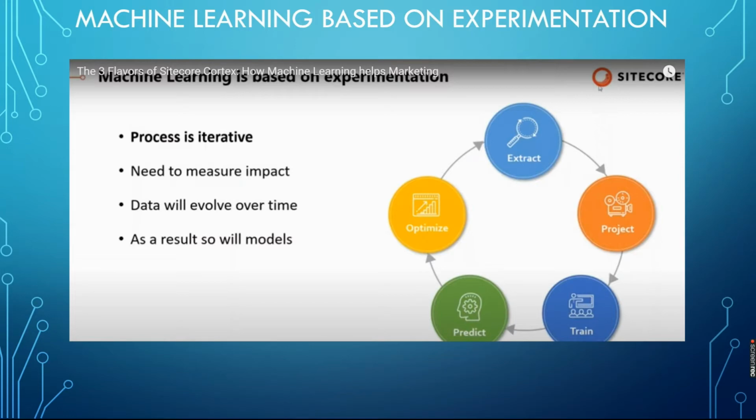Based on the pattern, they are optimized using personalization, and after that they extract that data again. Then again it is fed into ML, segregated from the models, and applied to personalization for optimization. After optimization, they again extract the data. So this is an iterative process for Cortex machine learning.